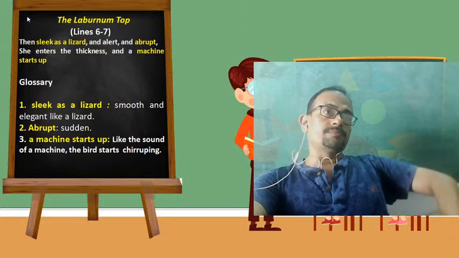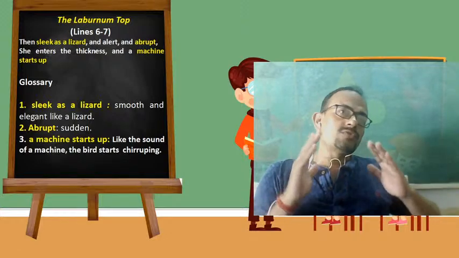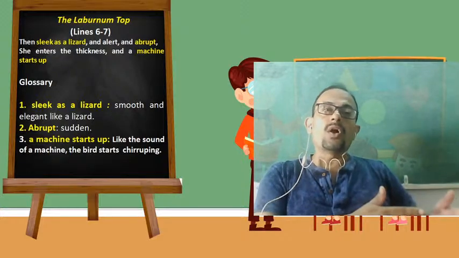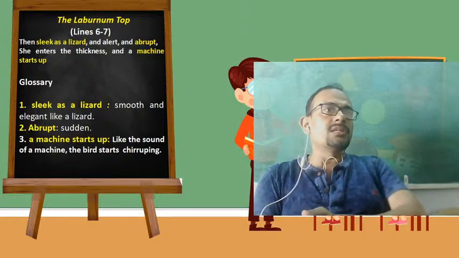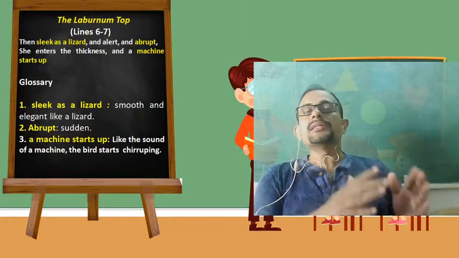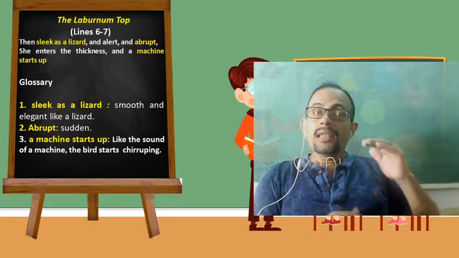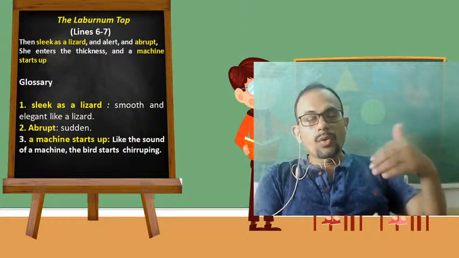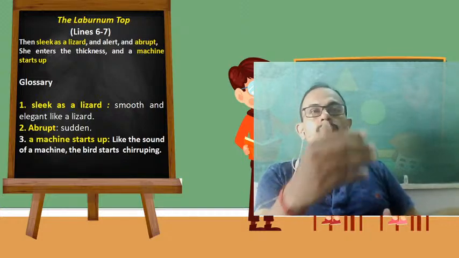predator bird. Then sleek as a lizard: smooth and elegant, like the way the lizard moves, it looks very elegant. Therefore, the poet compares the movement of the goldfinch with the movement of a lizard in this line. Therefore, it is a figure of speech called simile. So, like the elegant way a lizard moves, in the same elegant manner, the goldfinch appears to be moving from one branch of the tree to another.